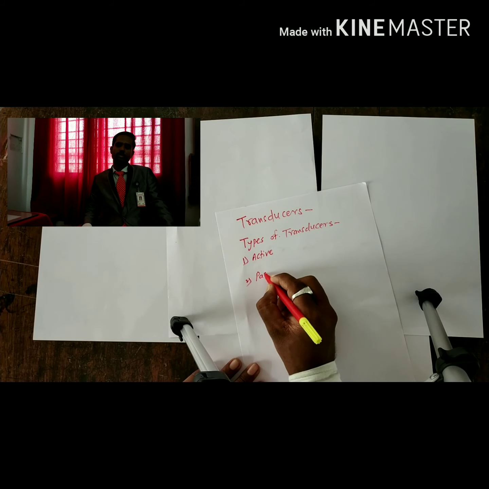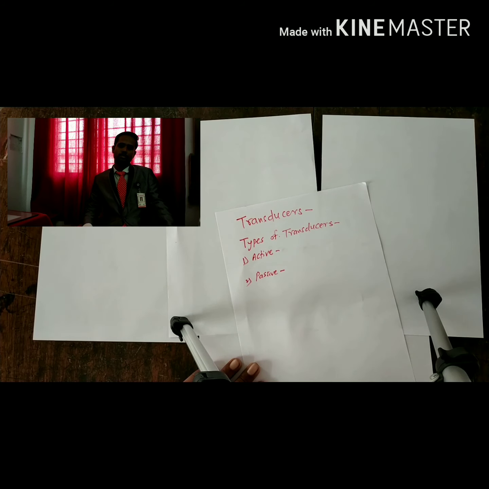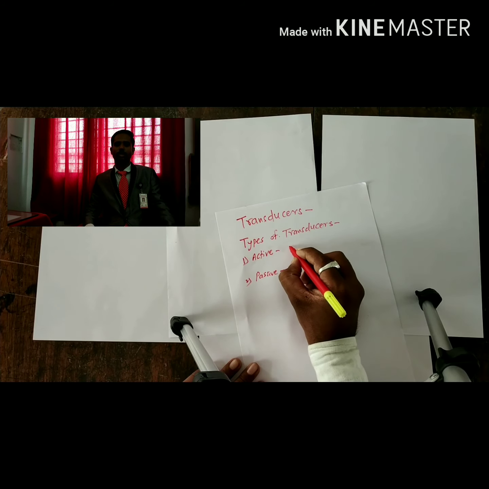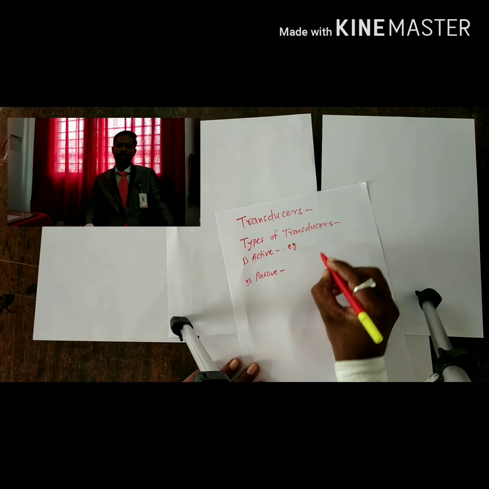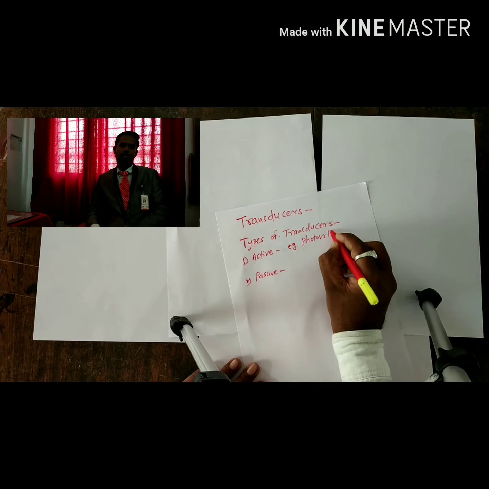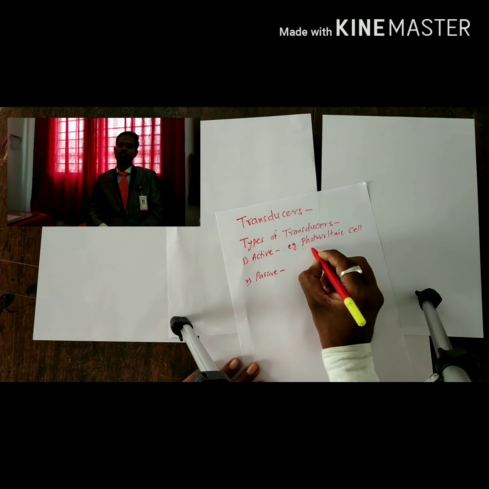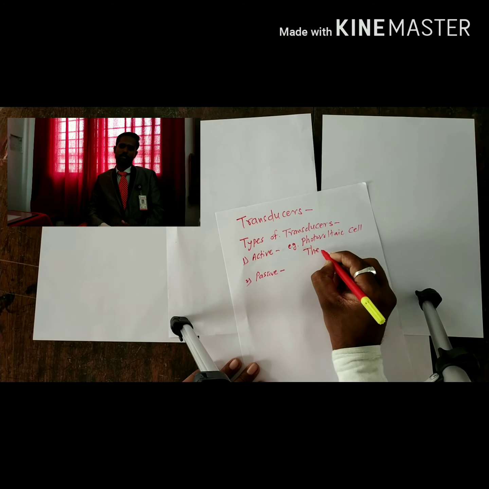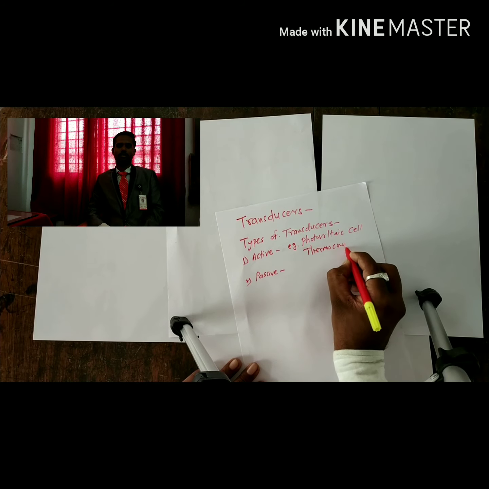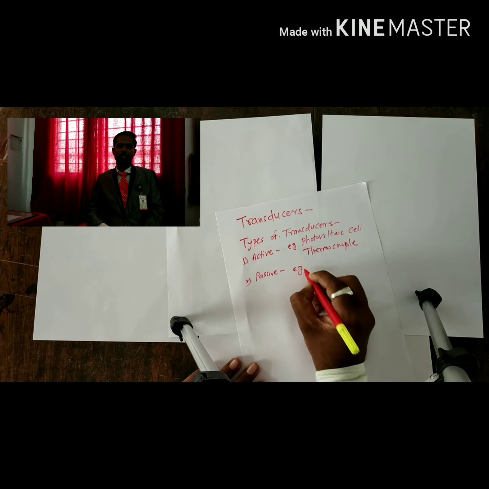Active type transducers are the transducers which run on an external energy, and passive transducers are the transducers which do not require external energy. Active transducers, for example, the photovoltaic cell and thermocouple, are examples of active transducers.